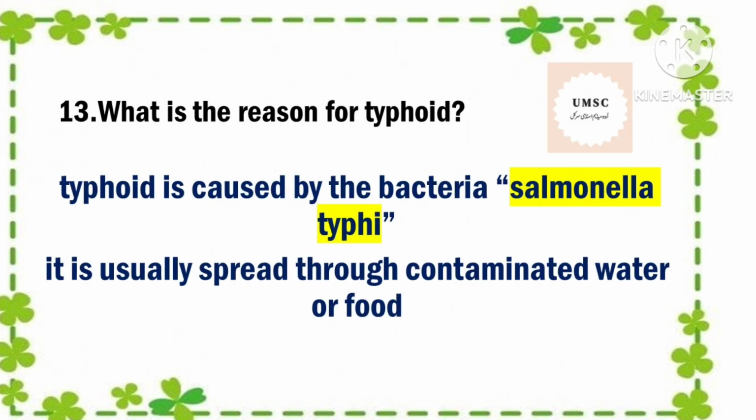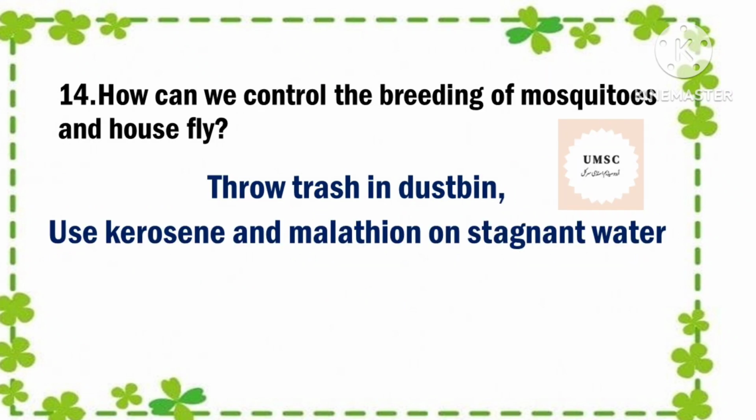Next question is, what is the reason for typhoid? Typhoid is caused by the bacteria Salmonella typhi. It is usually spread through contaminated water or food. Next question is, how can we control the breeding of mosquitoes and houseflies? Answer is throw trash in the dustbin, use kerosene and malathion on stagnant water.